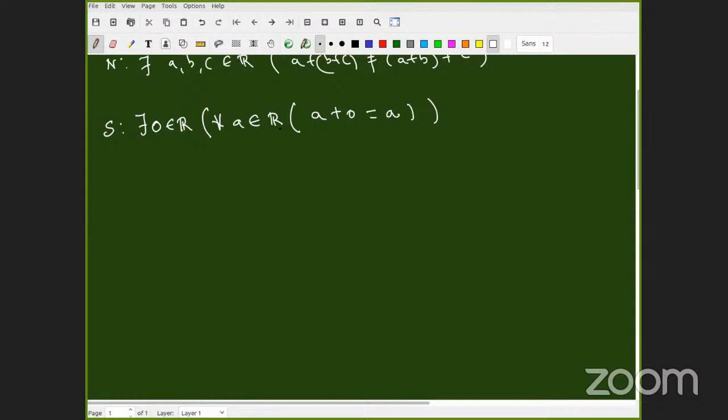Give me any real number A, A plus 0 is the same as A. Adding 0 doesn't change the identity of A. A is kept as it is. Have you understood? Whether all of you have understood the statement, quick response, 10 seconds.